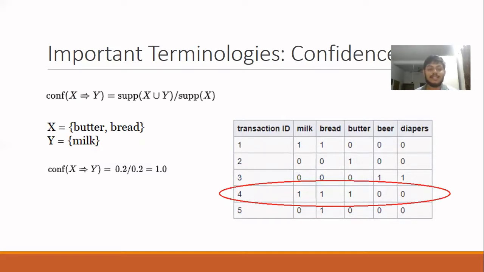Confidence is an indication of how often the rule has been found to be true. For example, here we consider the rule butter and bread implies milk. According to the formula of the confidence, it is the ratio of the total support of the whole item set, including the items butter, bread, and milk, to just the consequent item set, that is milk. So the numerator and denominator come out to be 0.2 and 0.2, and thus the resultant confidence of this is 0.2 by 0.2, which is 1.